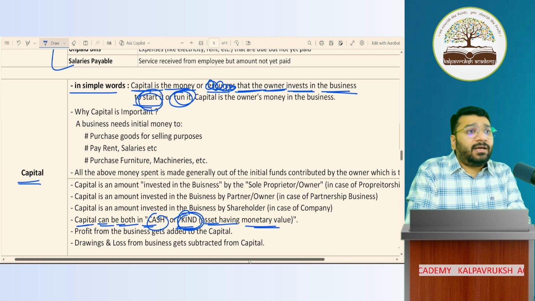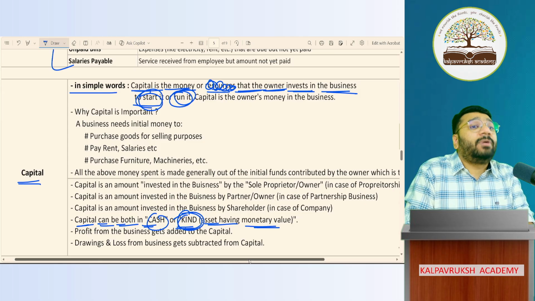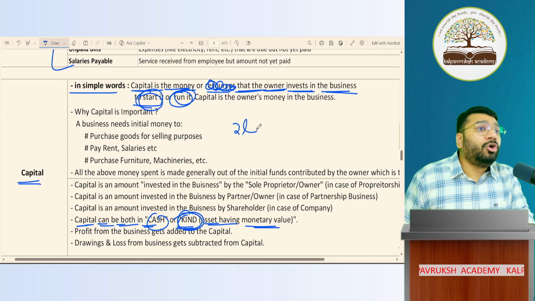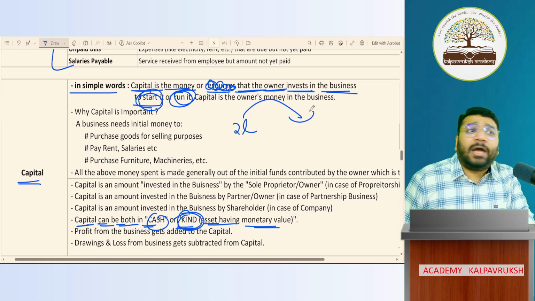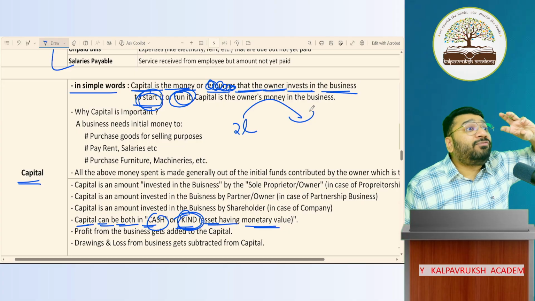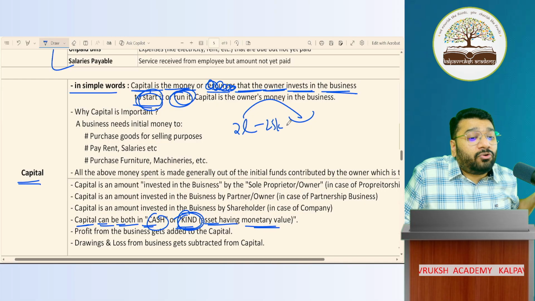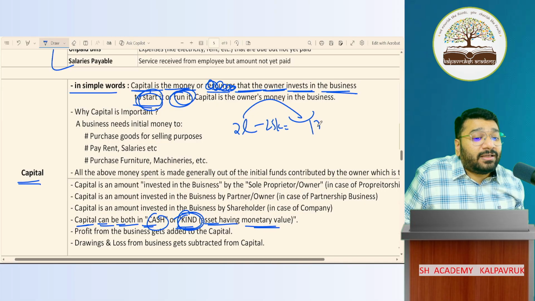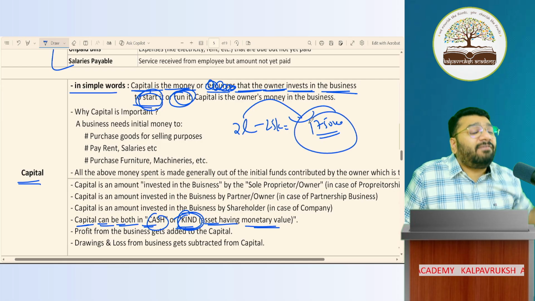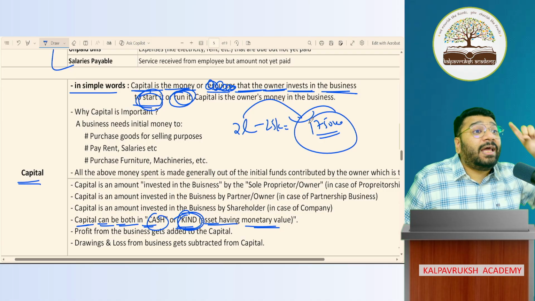So this kind should have some monetary value. You will ask me, sir, this laptop which you purchased for personal purpose, how much is it worth? I will say I purchased it for 2 lakh rupees. Can I give this entire laptop for 2 lakh rupees to the business? No, because I've used this laptop for a few months. The charges for those few months have to be subtracted. So I've used laptop worth 25,000 rupees. So the unused value of the laptop is how much? 1,75,000. This is the value of that asset. This is the monetary value of that particular laptop.